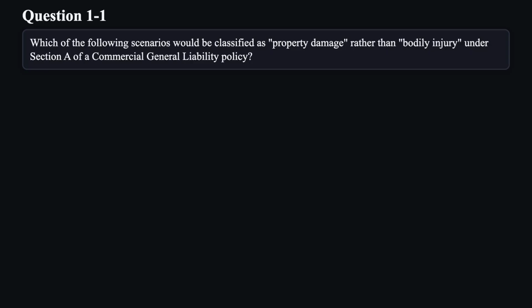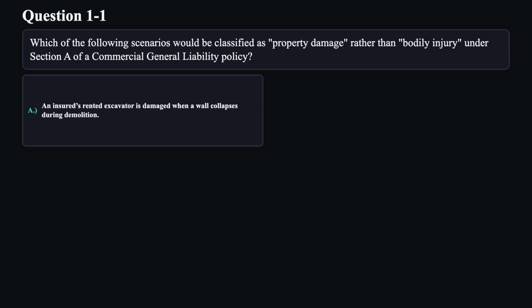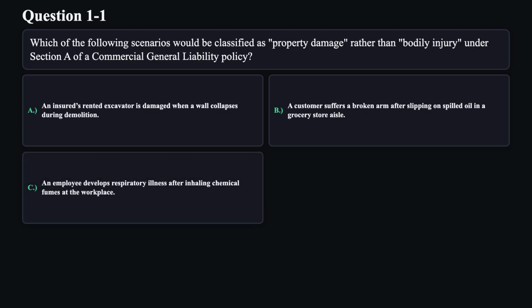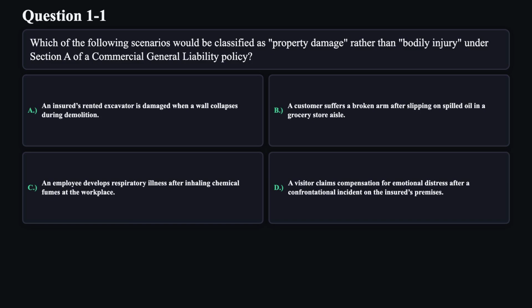Which of the following scenarios would be classified as property damage rather than bodily injury under Section A of a commercial general liability policy? A. An insured's rented excavator is damaged when a wall collapses during demolition. B. A customer suffers a broken arm after slipping on spilled oil in a grocery store aisle. C. An employee develops respiratory illness after inhaling chemical fumes at the workplace. D. A visitor claims compensation for emotional distress after a confrontational incident on the insured's premises.